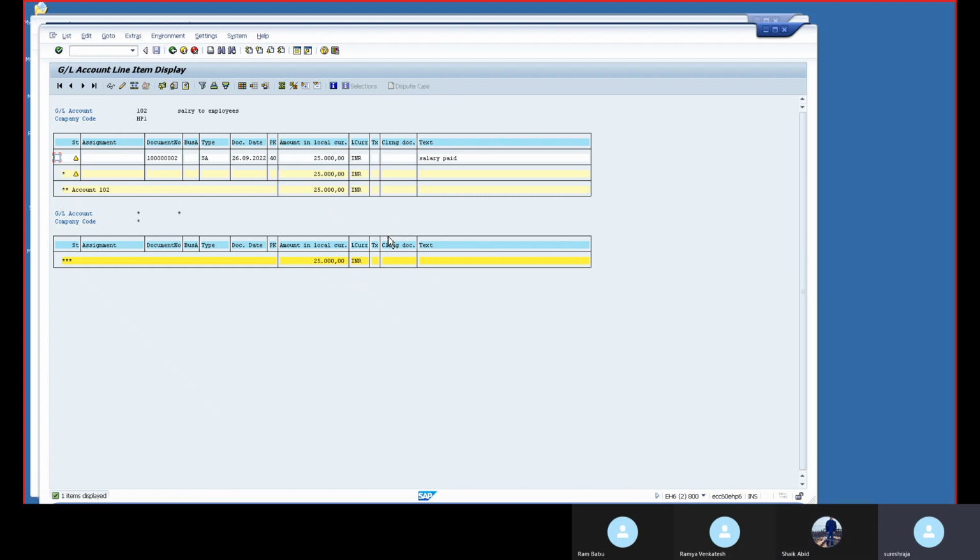Posting of parking document, /n FBV0. Type the T code /n FBV0. Okay.